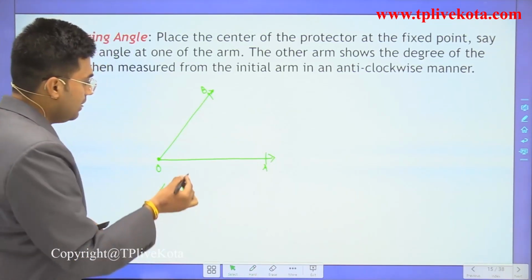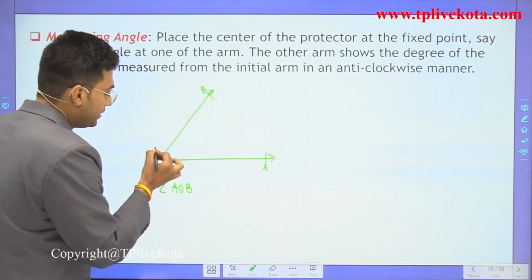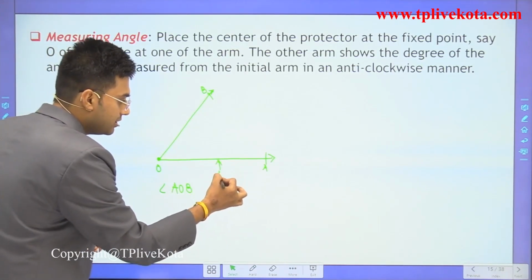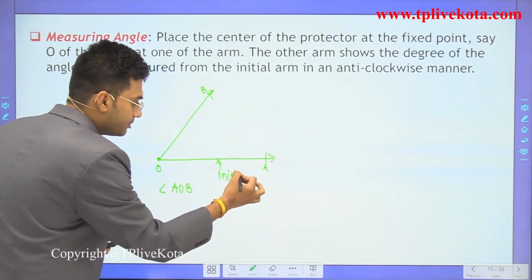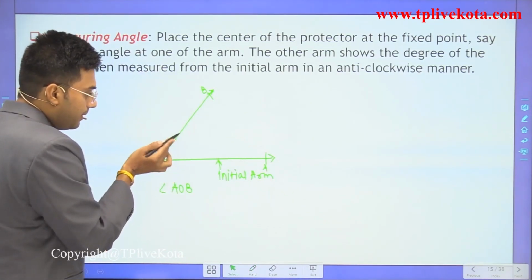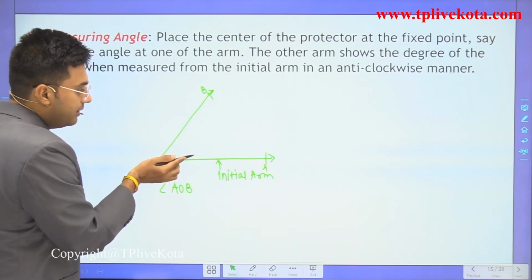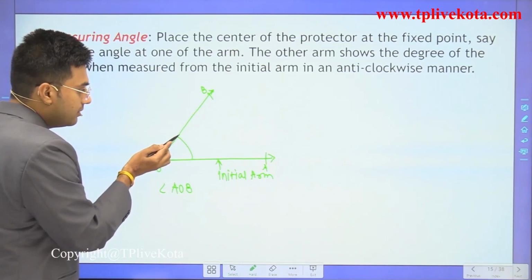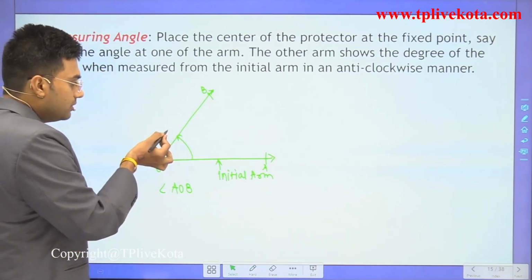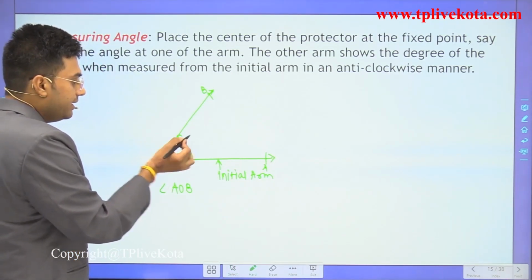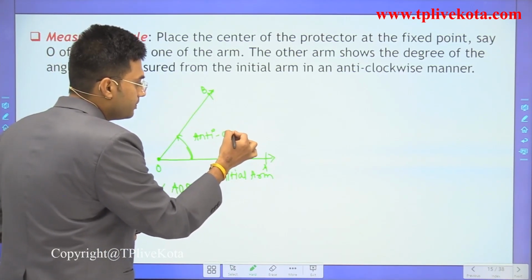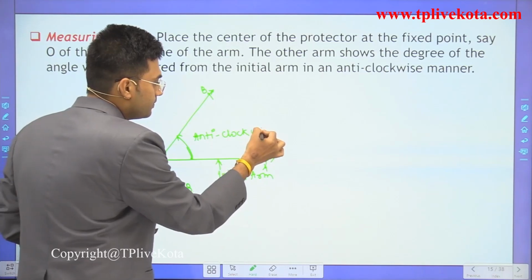Clear? Now let's put the protractor at this initial arm. By putting the protractor here, we measure this distance on the protractor, and we measure it anti-clockwise.